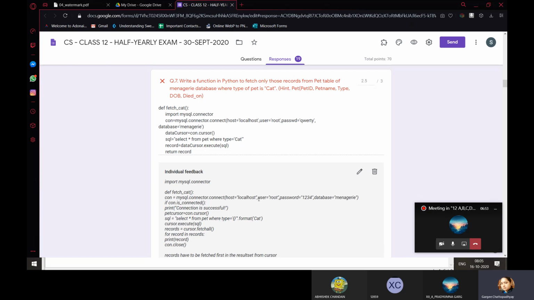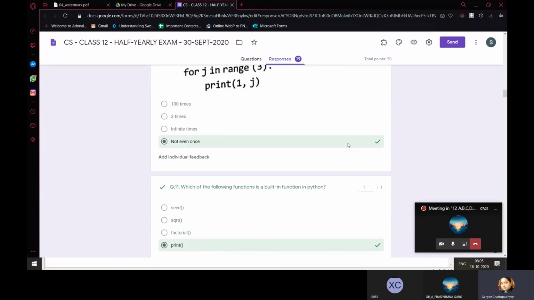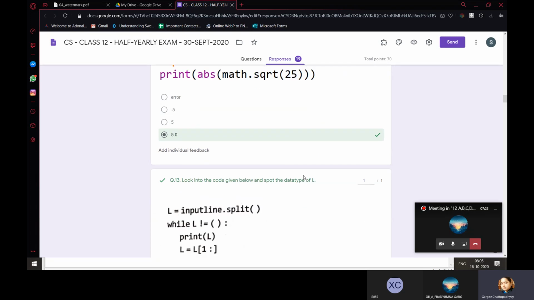the records from the cursor. Once the cursor executes SQL, it gets the required tuples, but when you have to extract something, you have to extract it into a result set, using the functions fetch one, fetch all, fetch many, right? So you missed out on that. Yes. Okay, so half marks cut for that. Fine. This was it, I made the correction, right?